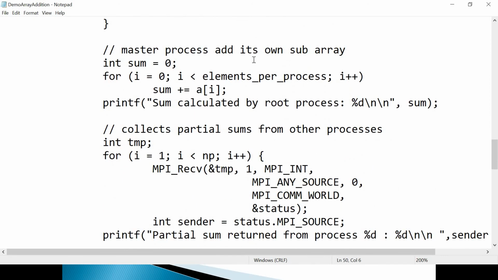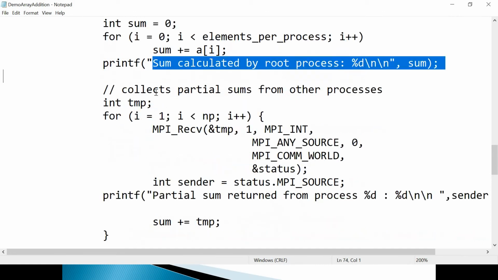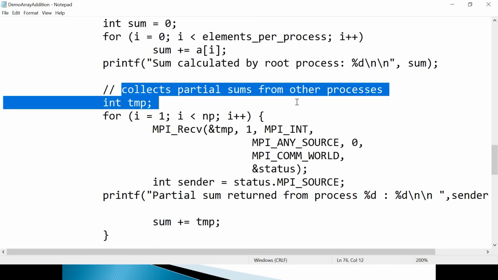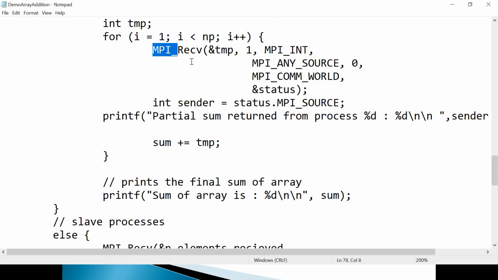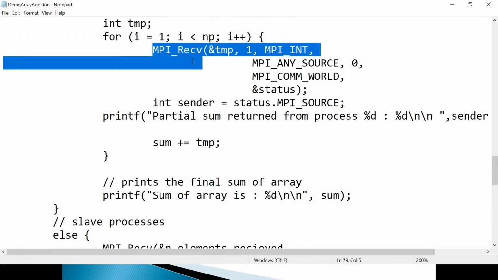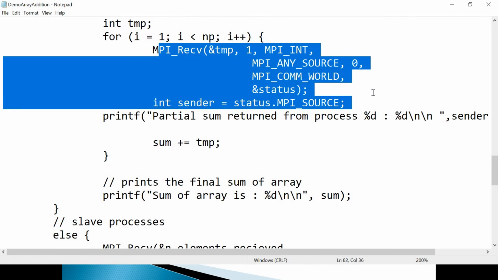And then the master process will add its own subarray also, and here it is printed, master. So however many elements are allocated to the master, it will just add and print, and then after that it will collect the partial sums from the remaining processes, the slaves. So here it will do the MPI receive. Focus on this API.